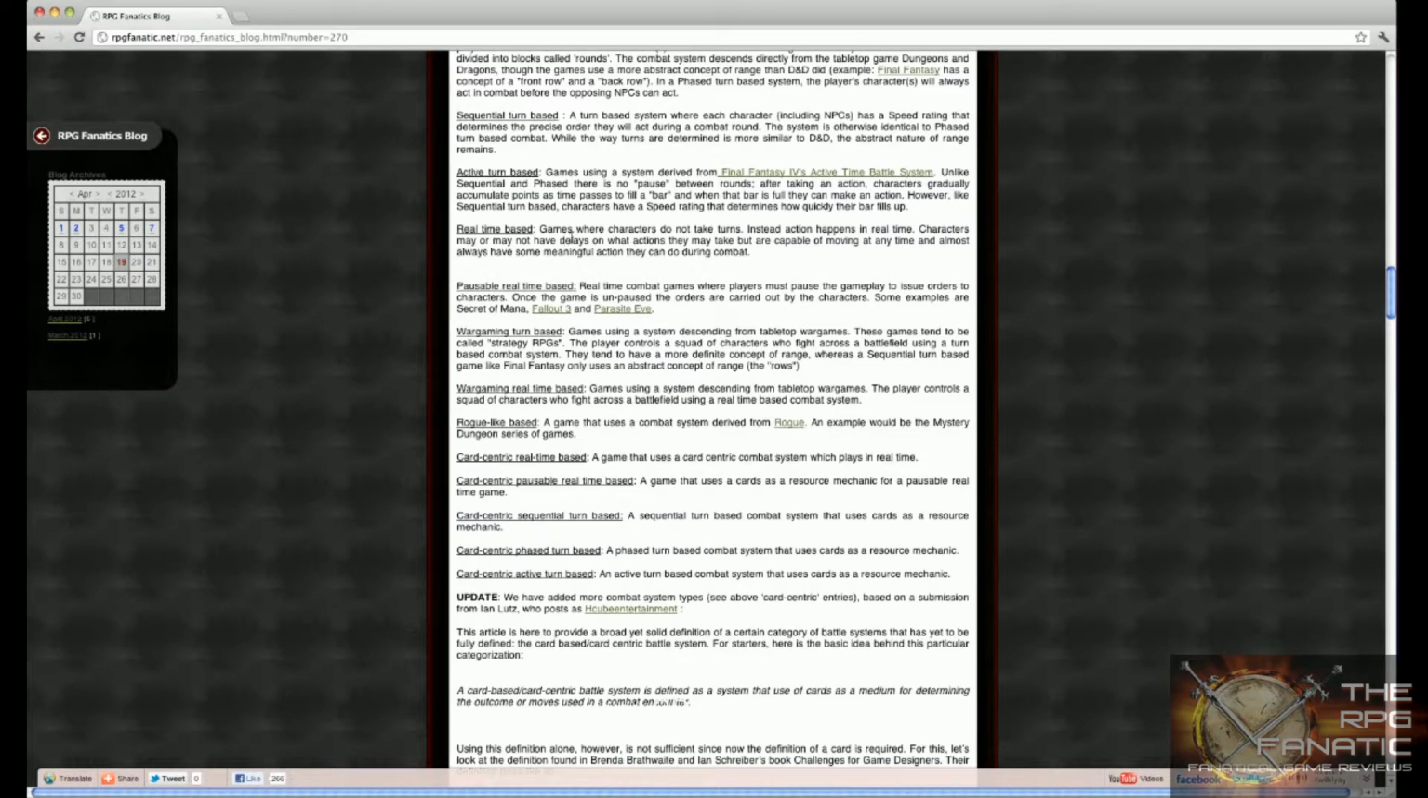Real-time based. Games where characters do not take turns. This is where we basically get into our action RPG stuff, the real-time based combat systems. Instead, action happens in real time. Characters may or may not have delays on what actions they may take, but are capable of moving at any time and almost always have some meaningful action they can do during combat.